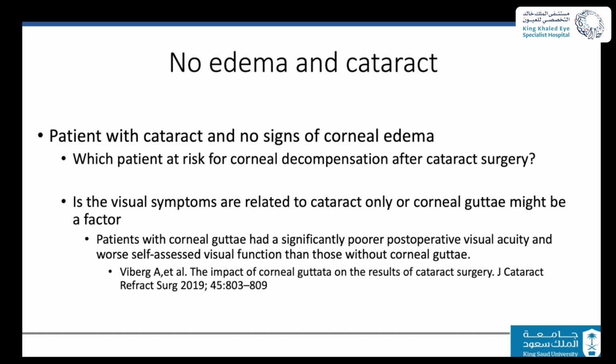Because there are a few papers addressing the issue that patients with good vision and no corneal edema, even if they undergo cataract surgery alone, end up not satisfied or not happy with their vision. This is related to the corneal pathology itself, which might induce visual changes and might affect the vision of the patient.